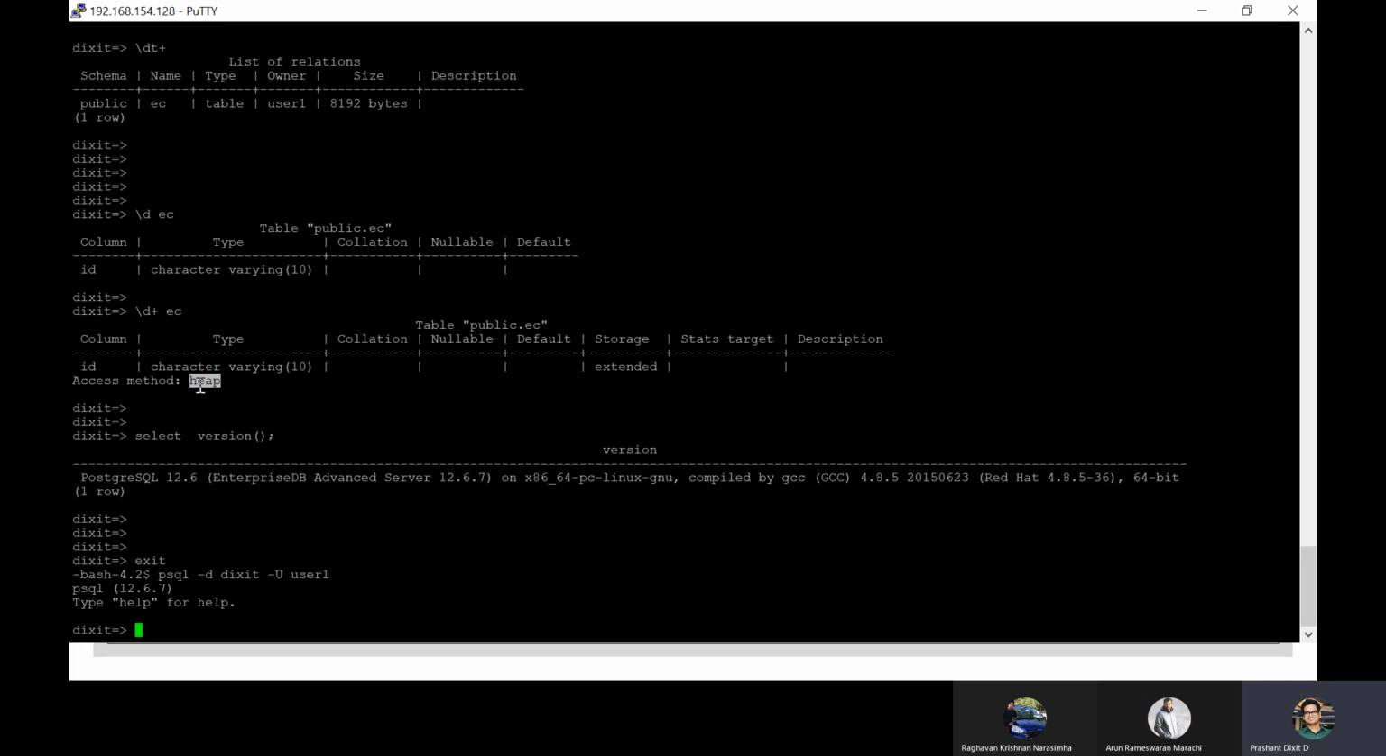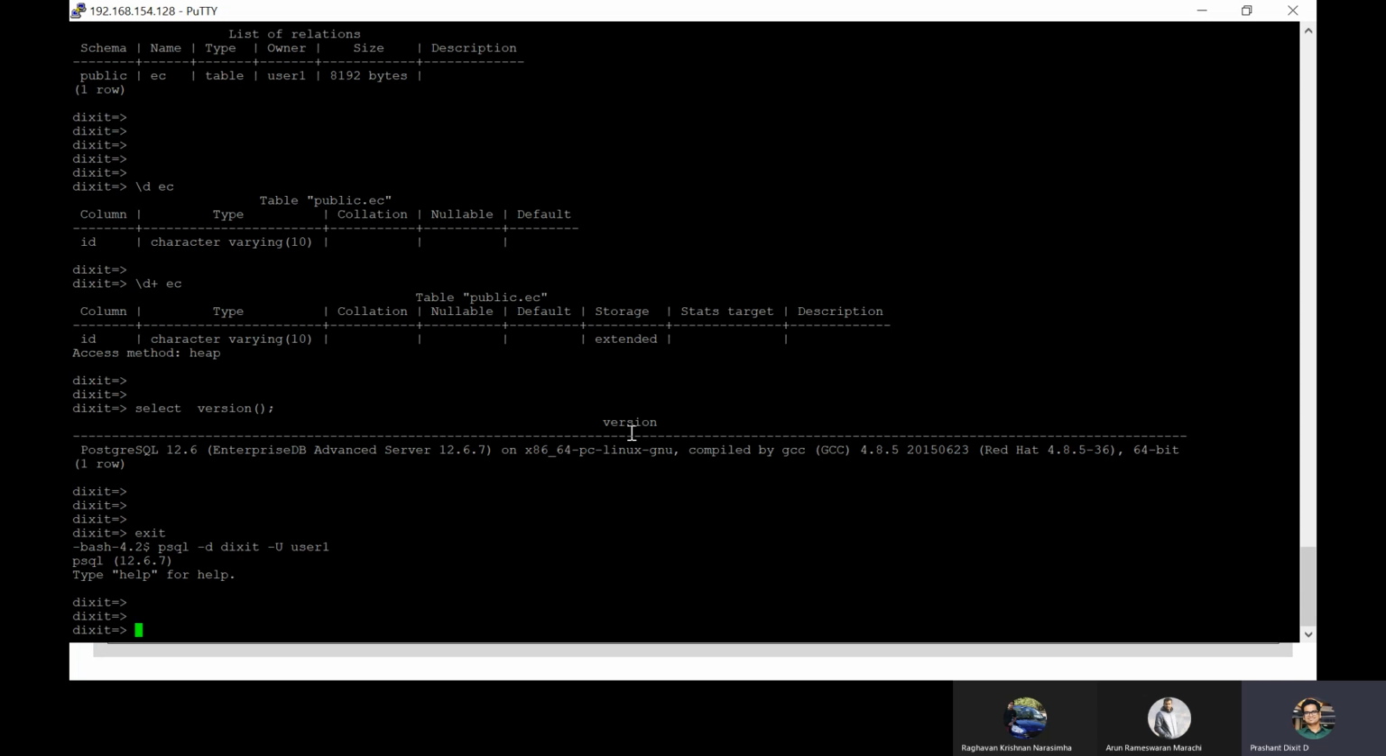That's the default method. I won't go deep into what an access method is, because in order to explain that, I would need to start interpreting and dissecting execution plans, how the query planner or optimizer works. That will take the entire discussion out of the way, so I won't be discussing it. But let's keep it simple: access method is the default method to access your tables if you're running on version 12. Storage is extended, again kind of standard.